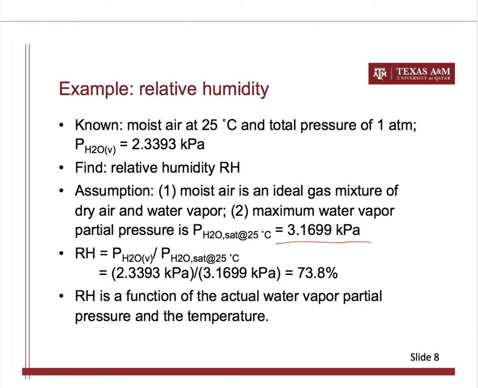The relative humidity is the ratio of your actual water vapor partial pressure to the saturation water vapor pressure at your system's temperature, and therefore is 2.3393 divided by 3.1699, which is 73.8%.